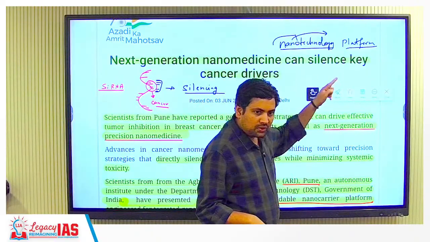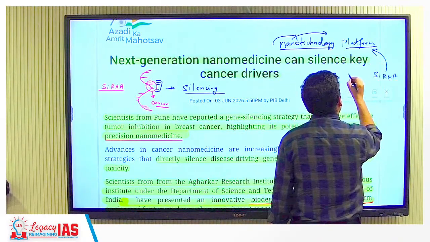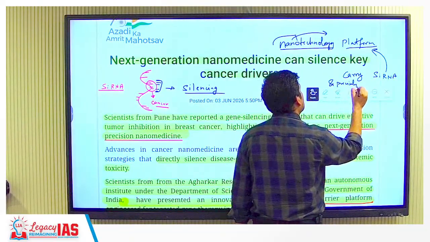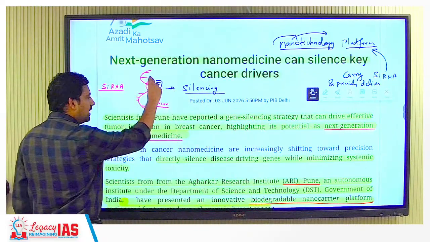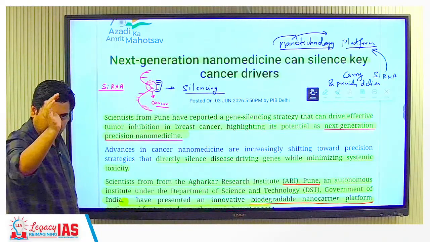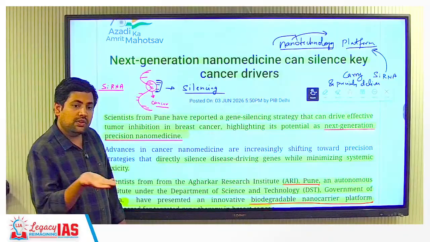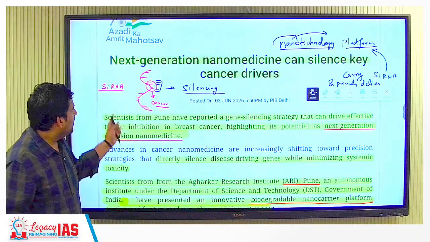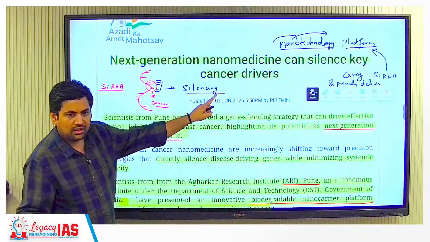Now through these platforms you can very easily carry and precisely deliver small interfering RNA, because you have to deliver it very precisely only at that location, correct? If you just leave small interfering RNA, it won't reach there and get attached only there. So you need some platform. That platform has been made by nanotechnology, which makes it very accurate so that it sticks at the correct point. This is what they have developed. So next generation nanomedicine can silence key cancer drivers.